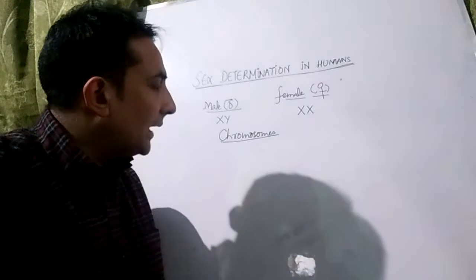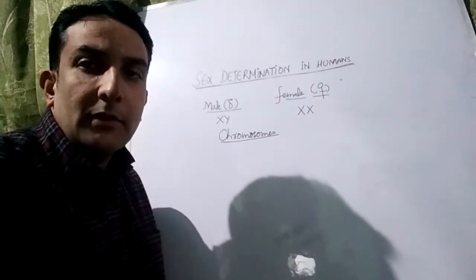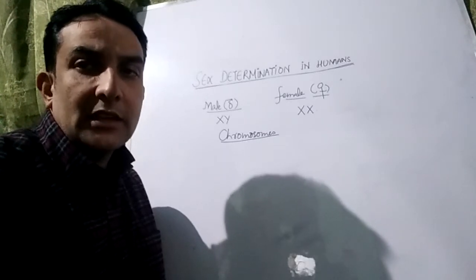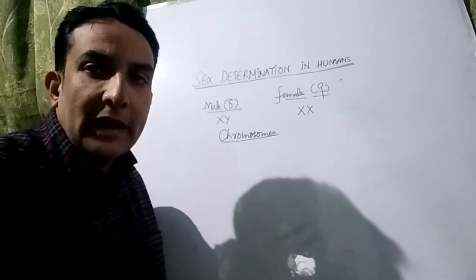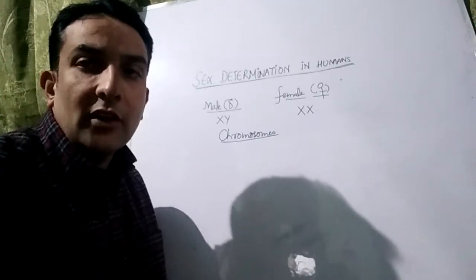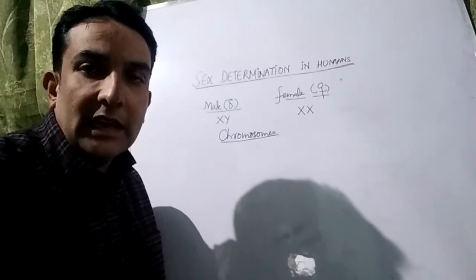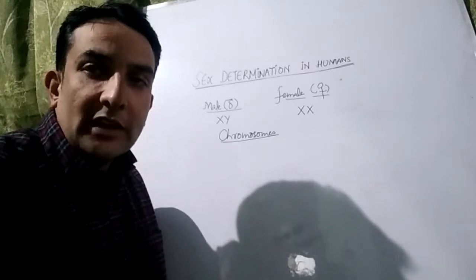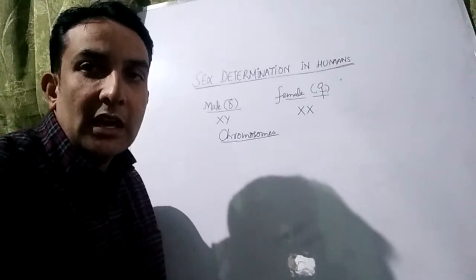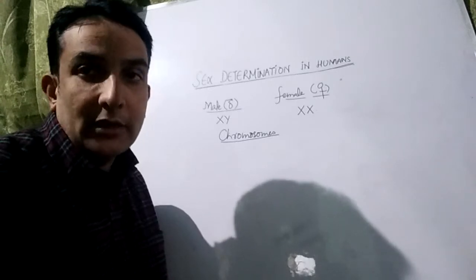I will tell you that if the sex is determined by the chromosomes, then that type of mechanism of sex determination is known as the chromosomal mechanism of sex determination. And in humans and in all other mammals, the sex is determined by chromosomes. So we shall say that in humans, there's a chromosomal mechanism of sex determination. Now the question is, by which type of chromosomes is the sex determined in the case of humans?